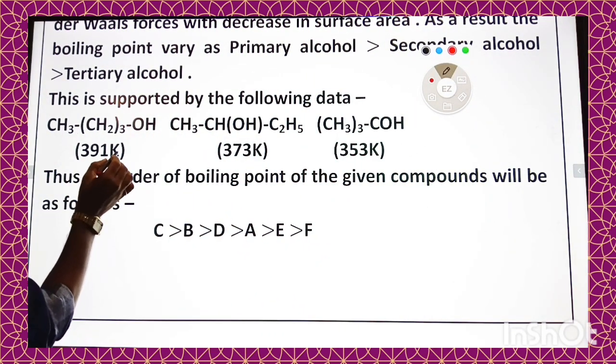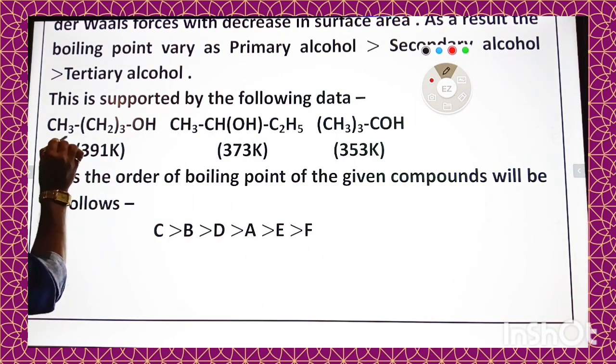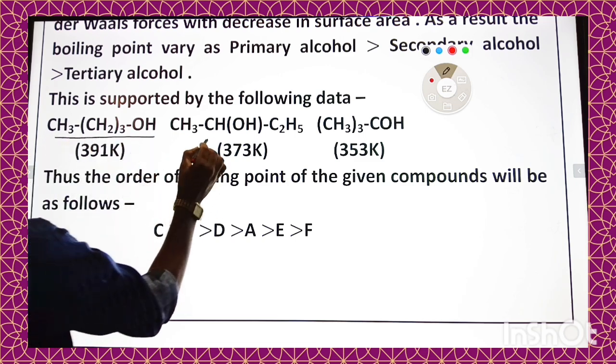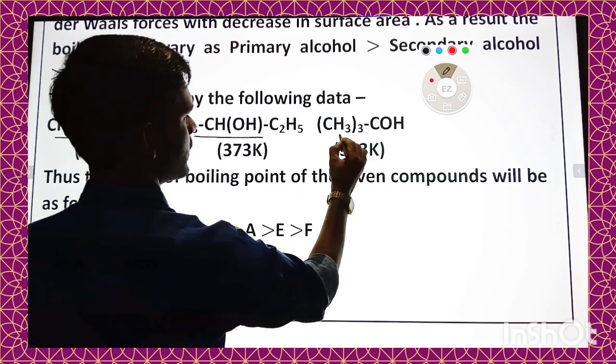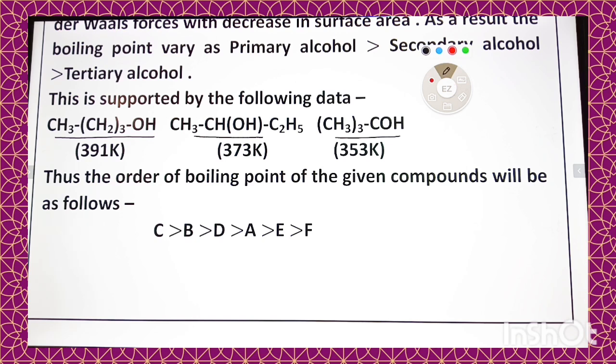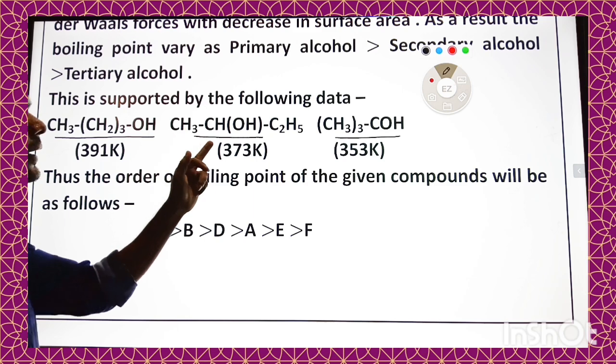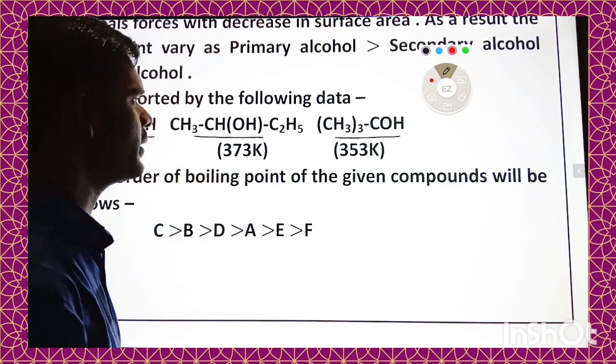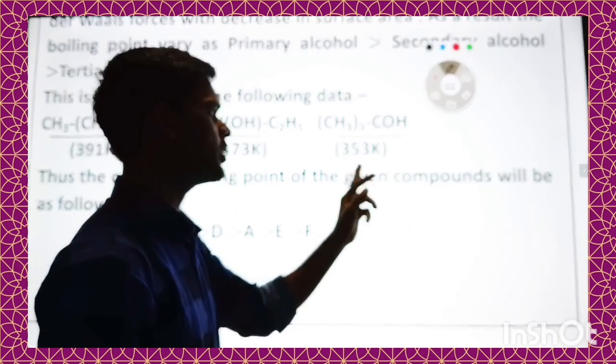Here, this is primary alcohol, this is secondary alcohol, and this is tertiary alcohol. For primary alcohol, boiling point is 391 Kelvin, secondary it is 373 Kelvin, and tertiary it is 353 Kelvin.